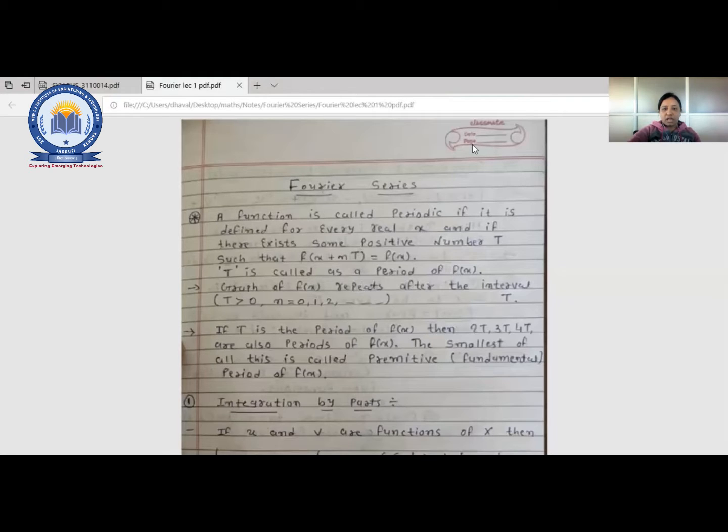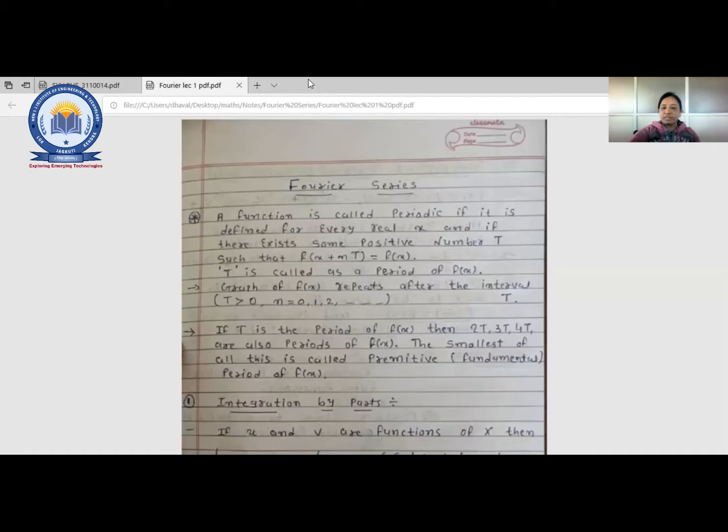Some students are logging in with the same roll number, right? So please check your roll number. I think Parva and Akhilesh, right? So please log in with the proper format and your revised roll number.